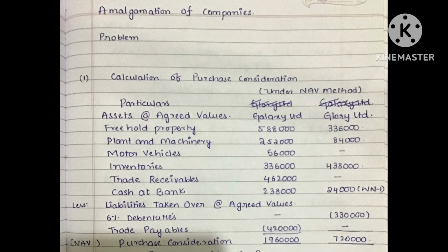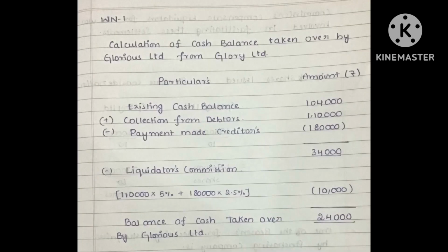Next is cash at bank. In case of Galaxy Limited, it is 2,38,000. In case of Glory Limited, it is 24,000, which is arrived at by a working note. Let's understand working note number 1: calculation of cash balance taken over by Glorious Limited from Glory Limited. First of all, the existing cash balance is 1,04,000, plus collection from debtors, 1,10,000, and less payments made to creditors, 1,80,000. So the overall amount available with the liquidator is 34,000.